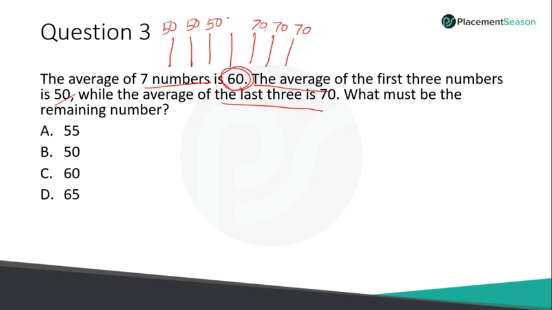So in order to make every term 60, what can I do? I can take 10 from 70 and pass it to 50. So this will be 60 and this will be 60. The same case with this 70 and this 50, both will become 60. The same here, 60. So we'll be left with one number that should definitely be 60, then only the average will be 60. If you're able to visualize this concept, you can solve the question within your brain itself. That will not take more than 20 seconds if you have very good practice. So the answer is 60.